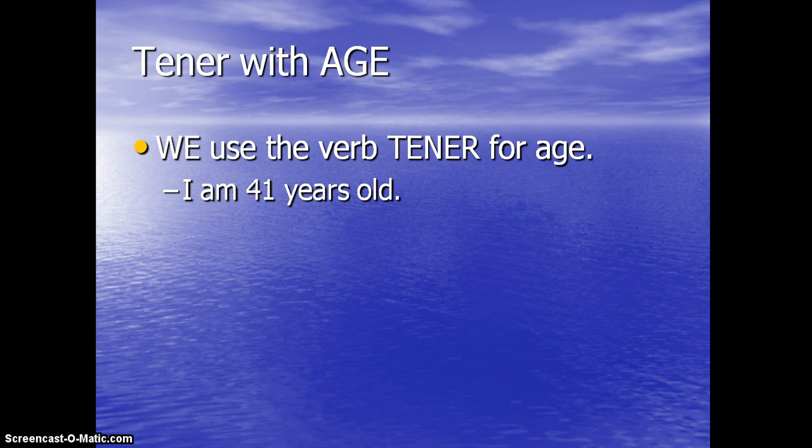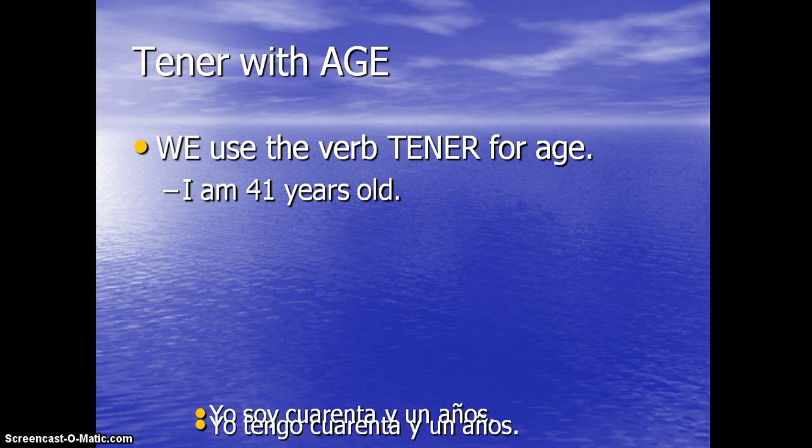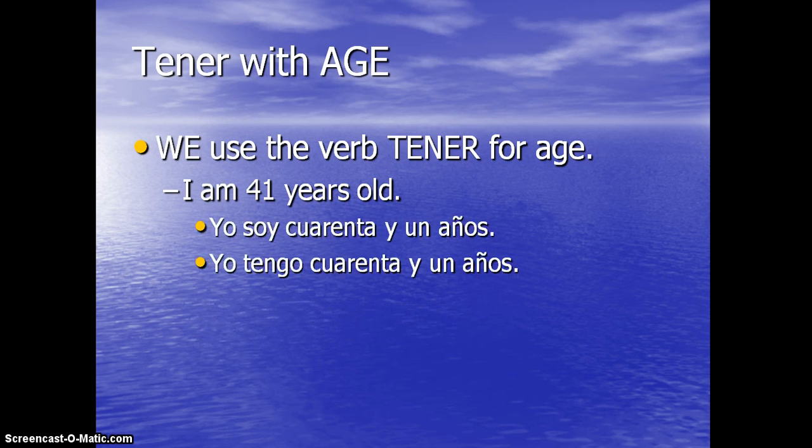So when I say I am 41 years old, I forget which one would it be. Would it be yo soy 41 años or yo tengo 41 años? That's right. I would say yo tengo 41 años, and I would tell you this.